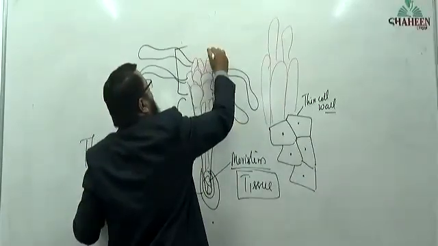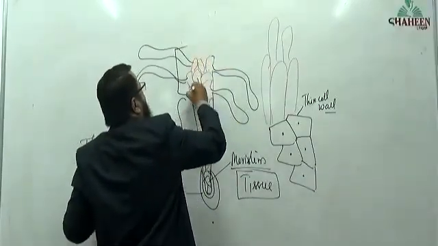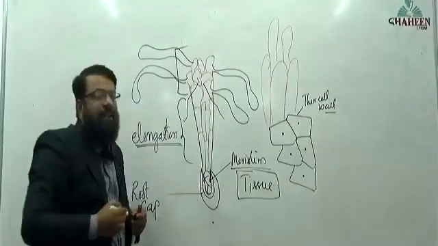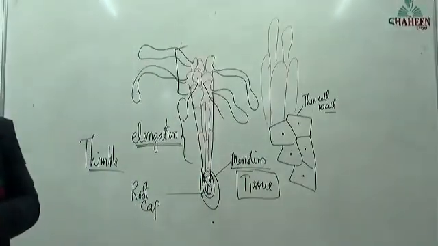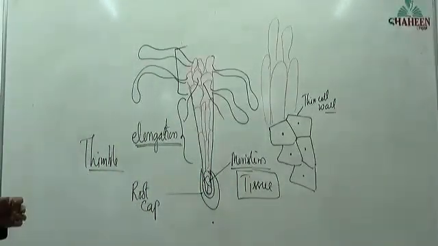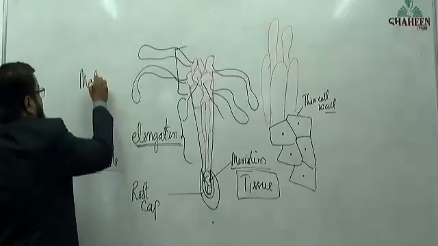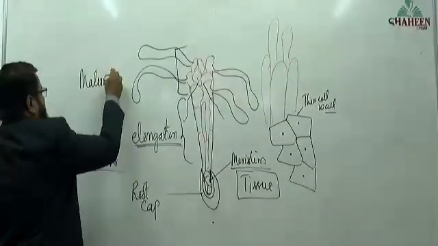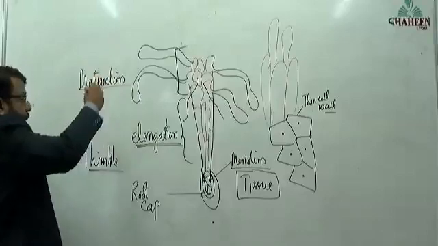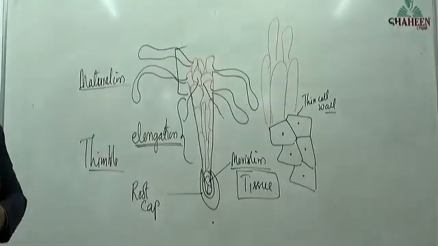Root hairs arise from which region? Root hair arises from the meristematic region, or the elongation region, or the next region, the region of maturation.